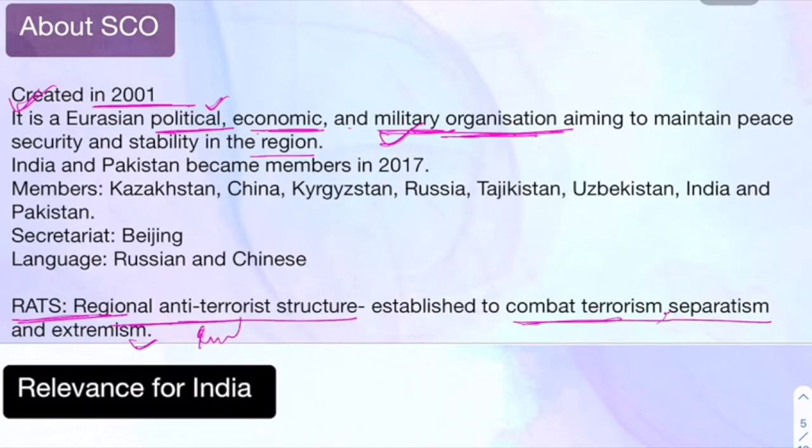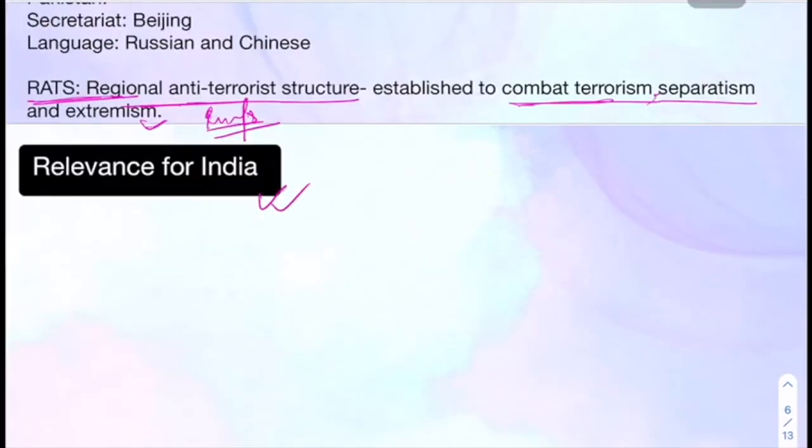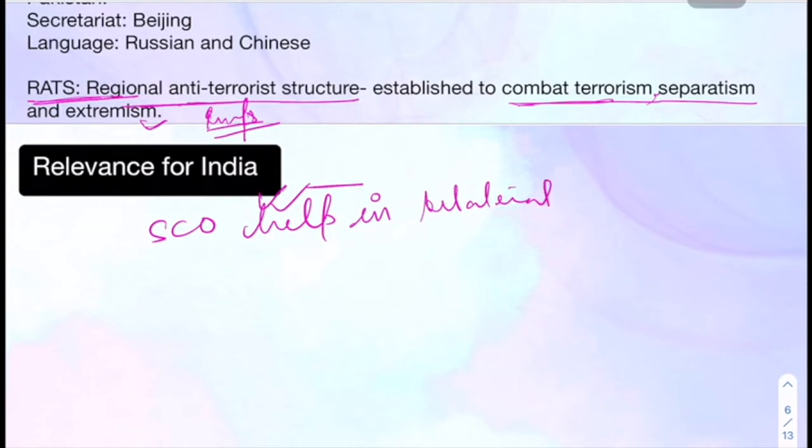You must know what RATS is and which organization it is related to. So that's why this RATS becomes important, and this is about SCO. Relevance for India. If we look into the relevance for India, the SCO helps in bilateral talks, right? Bilateral talks,